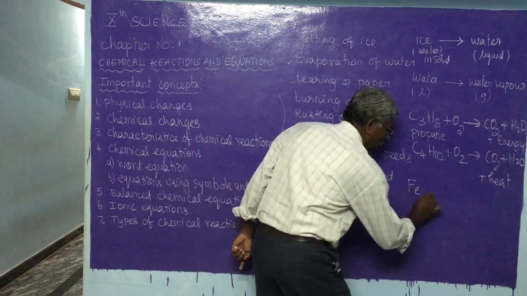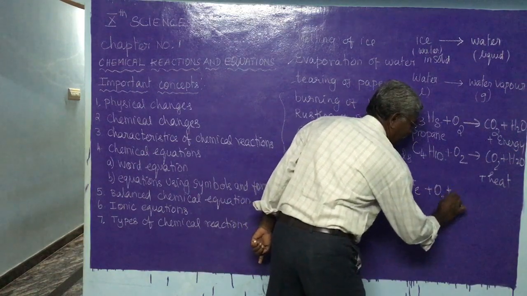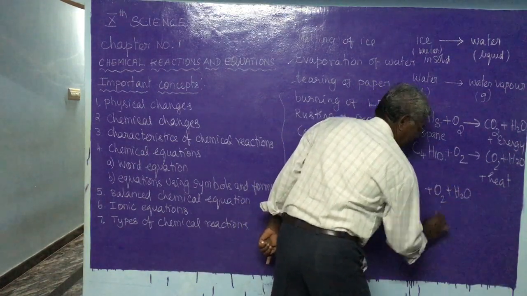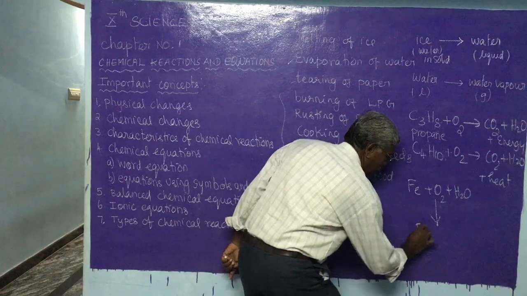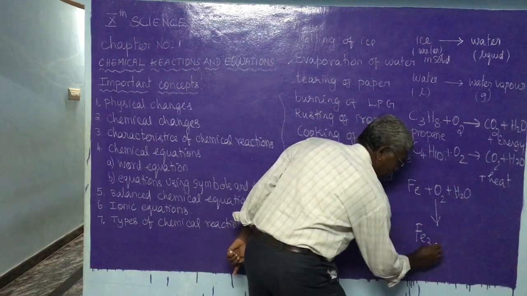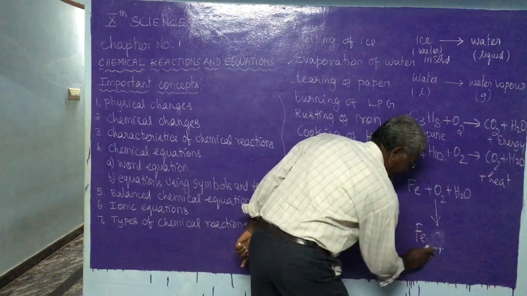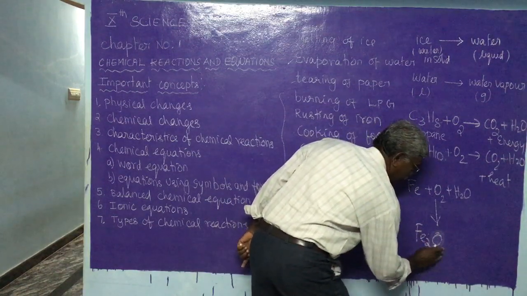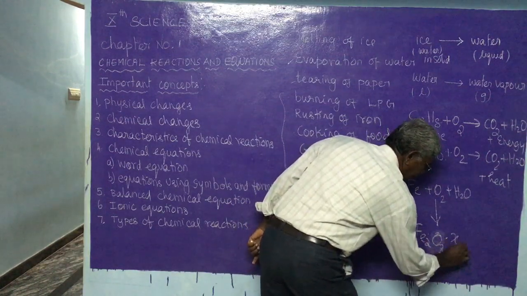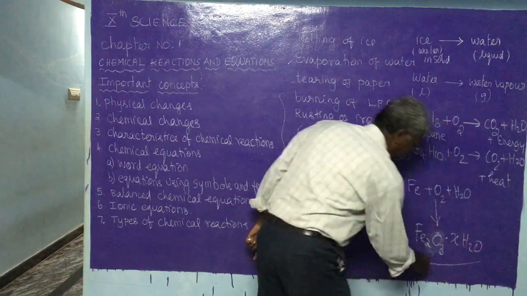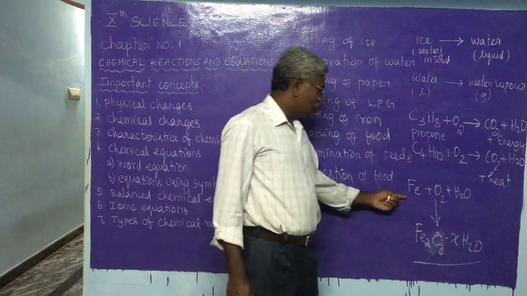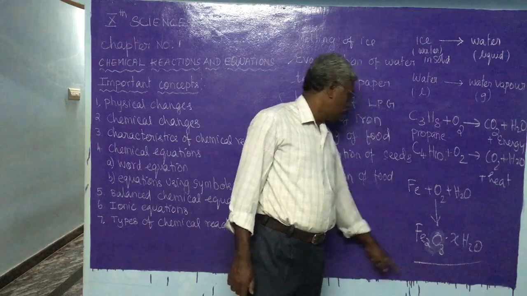Iron, when it undergoes oxidation in the presence of moisture, changes to iron oxide, Fe3O4 or Fe2O3.xH2O. It is changed to a new substance.